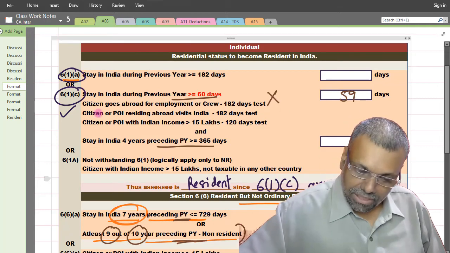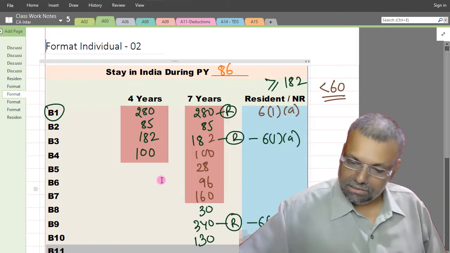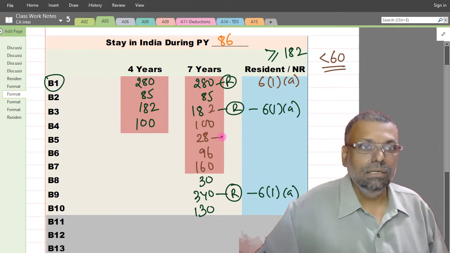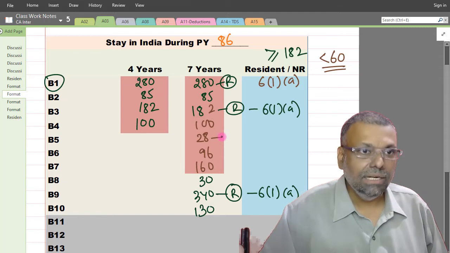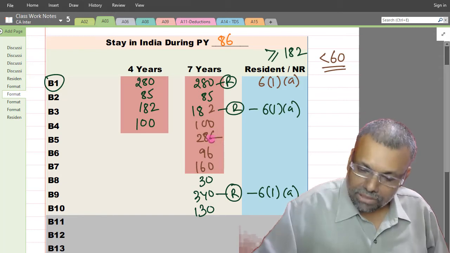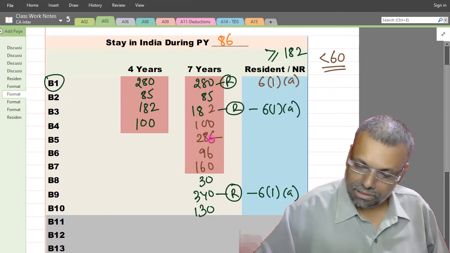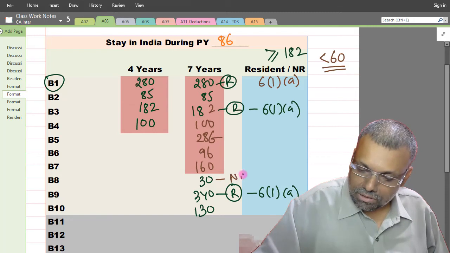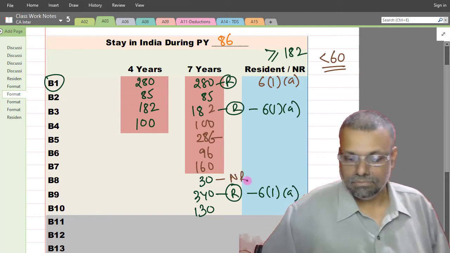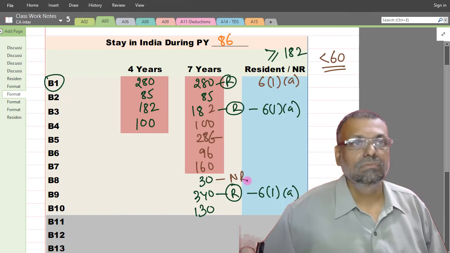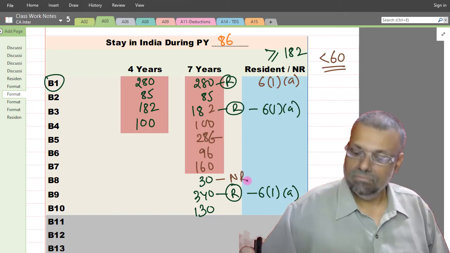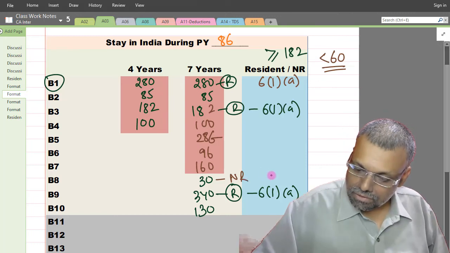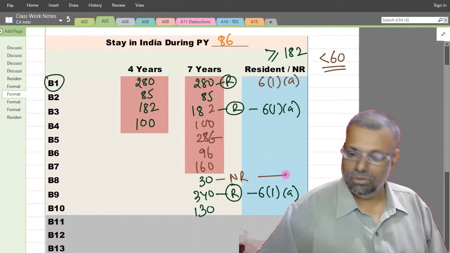Logically. So immediately when you want to find out the residential status, say this 28, no? Is this 28? One second, let me check. No, it is 286, sorry. It is not 28, it is 286, okay? So, these 30 days, you can straight away say that you are non-resident. Is that okay? So, you can say none of the conditions is satisfied, so this is already completed, okay?